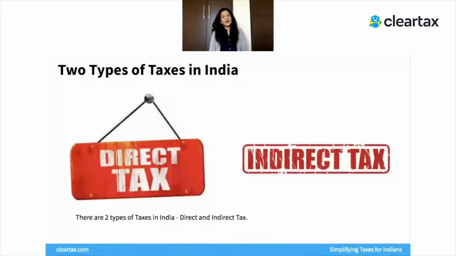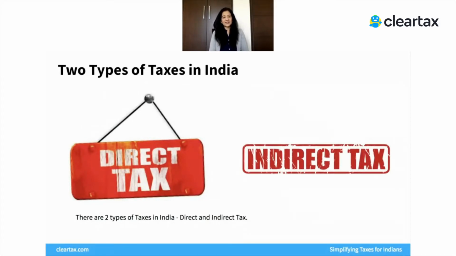All right. Here's a quick snapshot about the kinds of taxes that exist in India. Very simply, these are the direct taxes and the indirect taxes. Now, direct tax is something that you pay directly, which means you pay from your income. So you earn an income, and from that income, you pay a tax to the government, which is the direct tax. It is also called income tax.